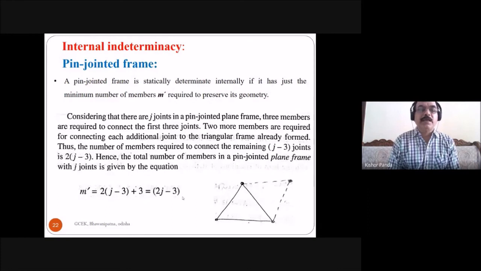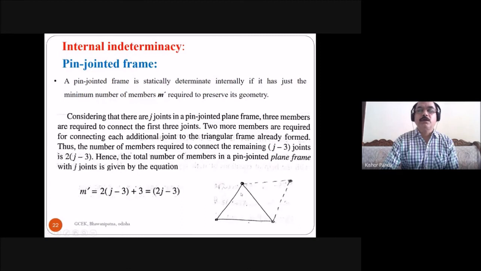If this criteria is satisfied, M dash is equal to 2J minus 3, then the structure is internally statically determinate. A pin jointed frame is statically determinate internally if it has just the minimum number of members required to preserve its geometry. So this is 2J minus 3.